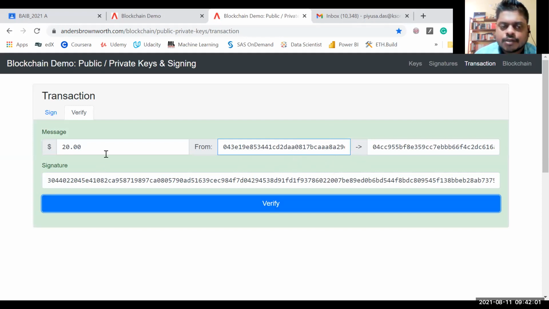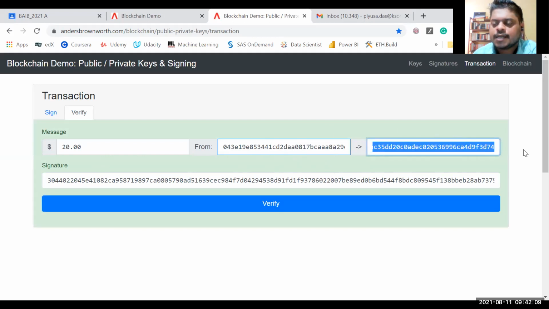Otherwise, what will happen? $20 from me to, let's say, Ashrit, I have put that as a transaction. So what will the miner do? Rather than this address, he will put his own generated address. Rather than 20, he will put $2,000 and verify it. So from my account, $2,000 will be deducted and will be gone. So this is how the transactions are secured through public key cryptography.